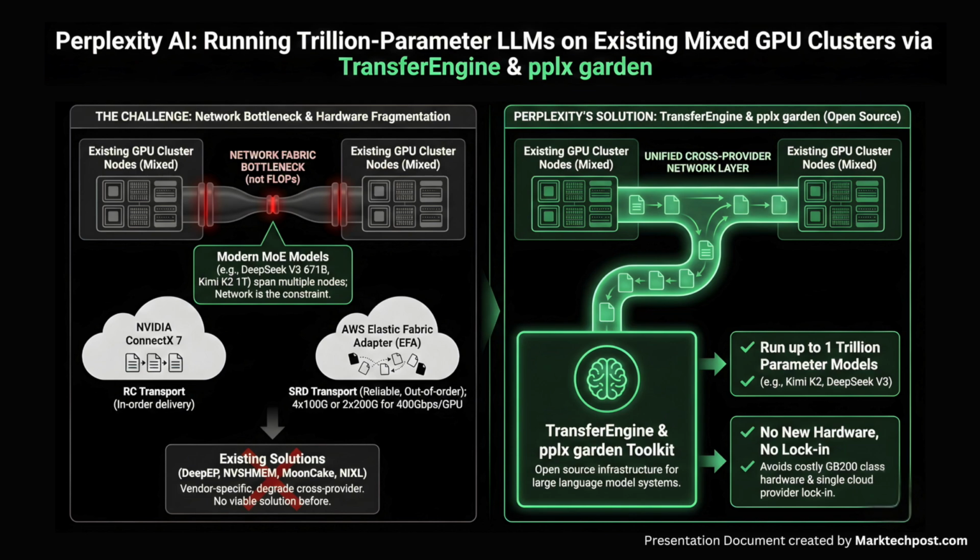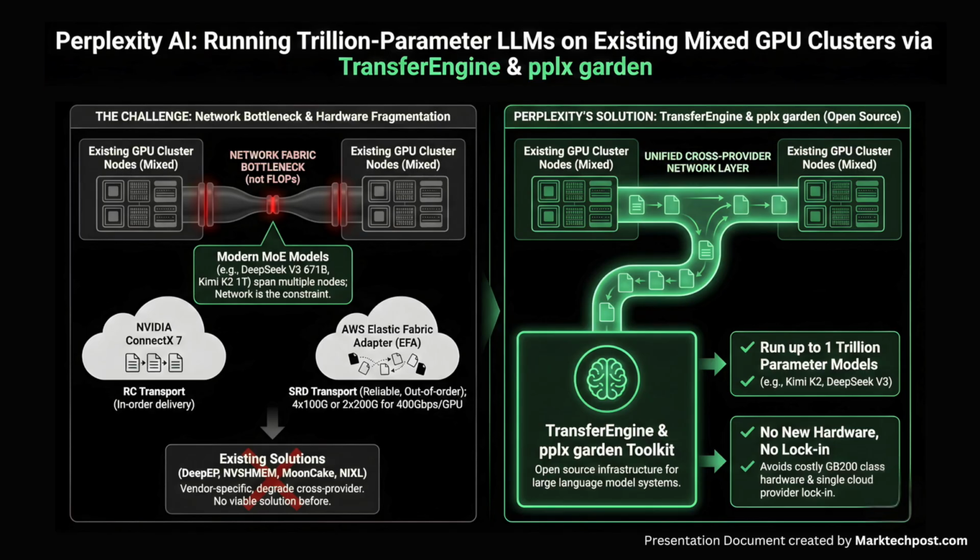Modern deployments of mixture of experts models such as DeepSeek V3 with 671 billion parameters and Kimi K2 with 1 trillion parameters no longer fit on a single 8 GPU server. They must span multiple nodes, so the main constraint becomes the network fabric between GPUs. Here, the hardware landscape is fragmented. NVIDIA ConnectX 7 typically uses reliable connection transport with in-order delivery. AWS Elastic Fabric Adapter uses scalable, reliable datagram transport that is reliable but out of order.